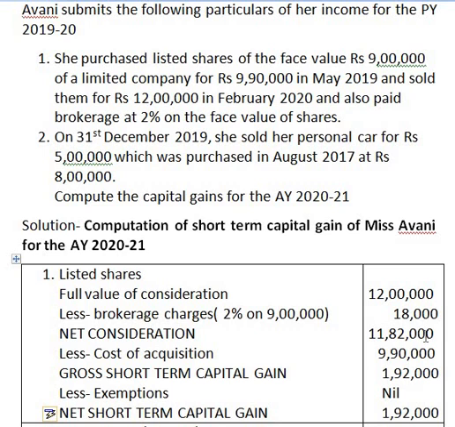The balance remaining is 11,82,000, which is known as net consideration.